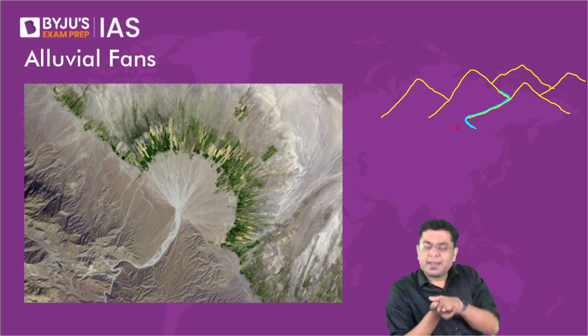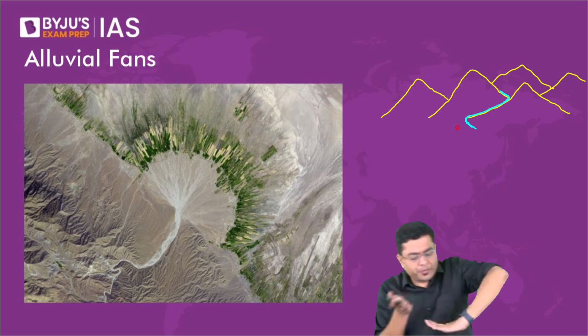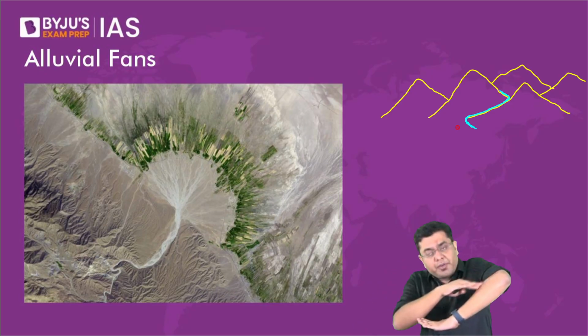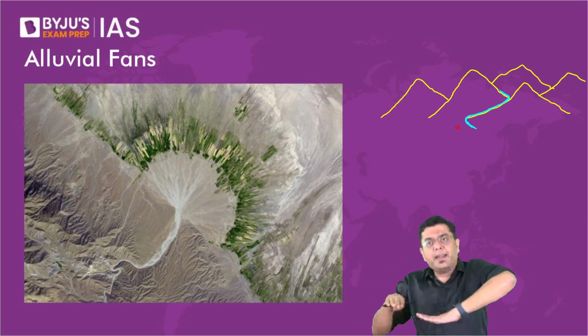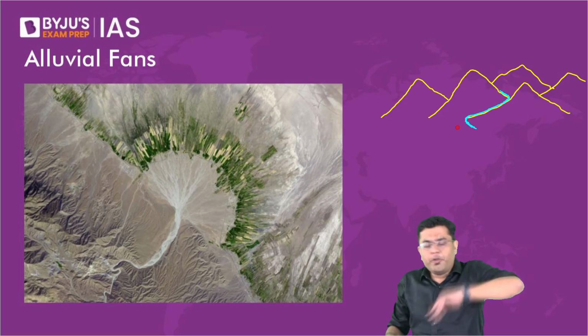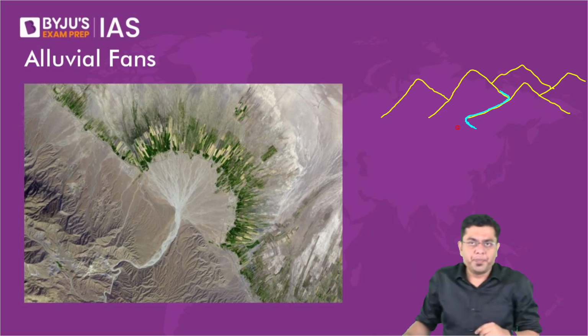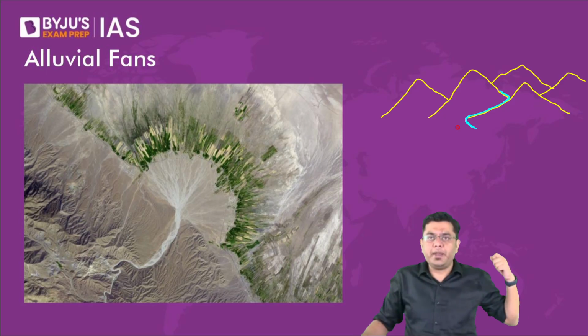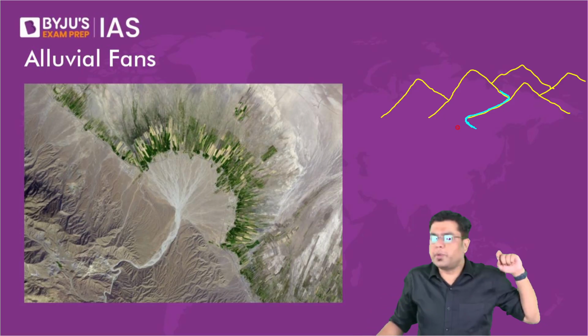As soon as it encounters the plain region, suppose this is the slope where the river is coming like this, and then suddenly it encounters the plain region. What will happen to the speed, first of all? As soon as it encounters the plain area, the speed will reduce tremendously.